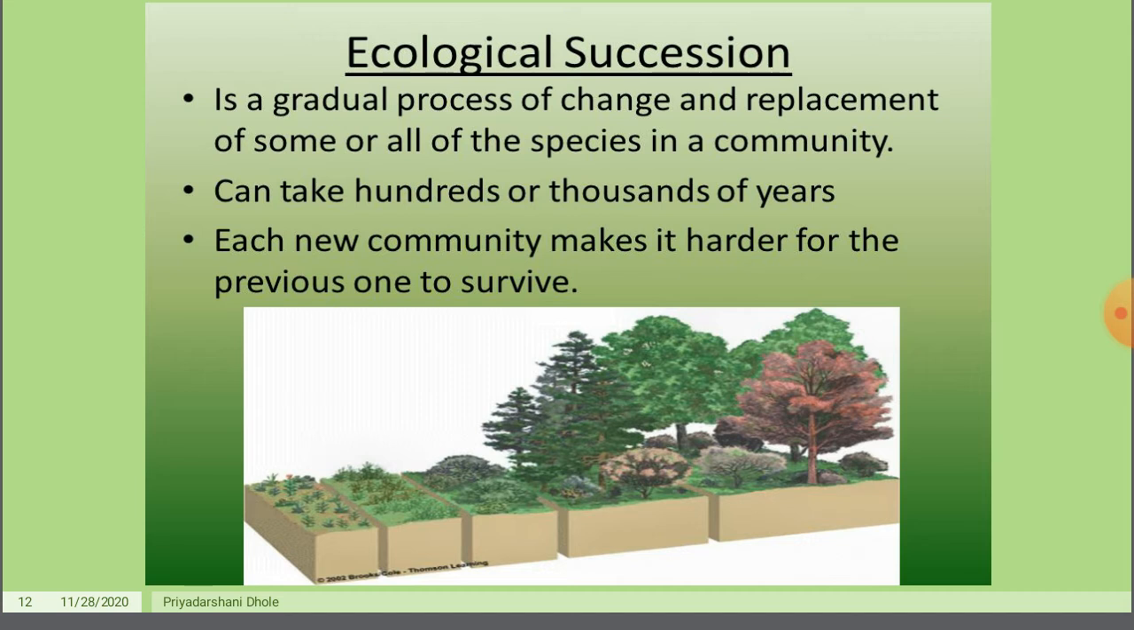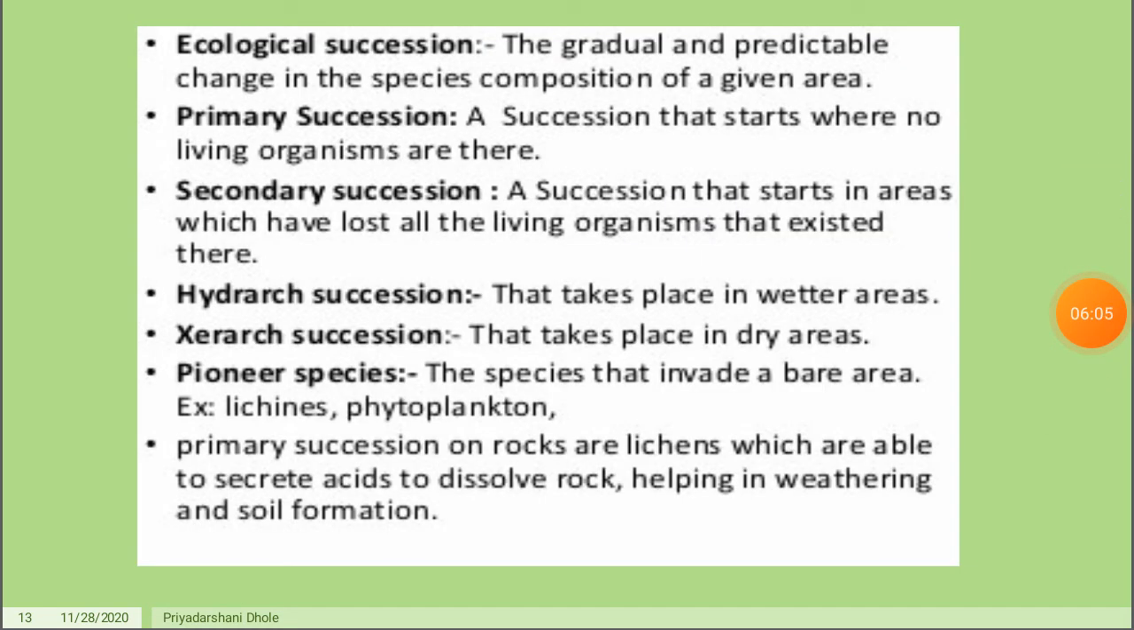These are gradual processes of change and replacement of some or all the species in a community. Each new community makes it harder for the previous one to survive. This is ecological succession. Then there are primary and secondary succession. Primary succession starts where no living organisms are there. Secondary succession starts in areas which have lost all the living organisms that existed there. Then hydrarch succession takes place in a wetter area where water is present. Then xerarch or xeric succession takes place in dry areas.